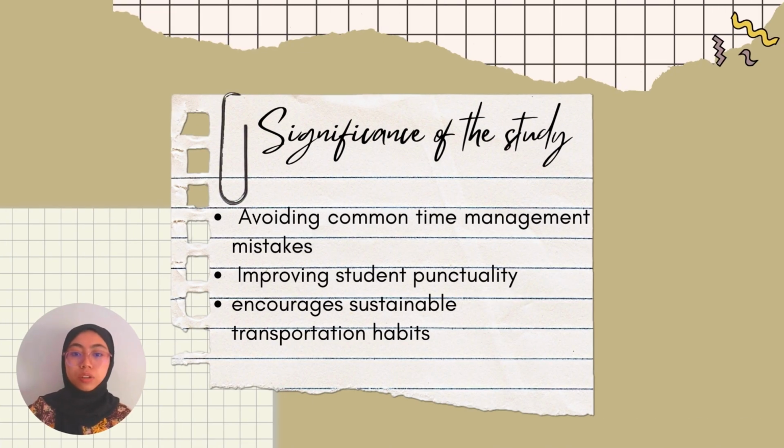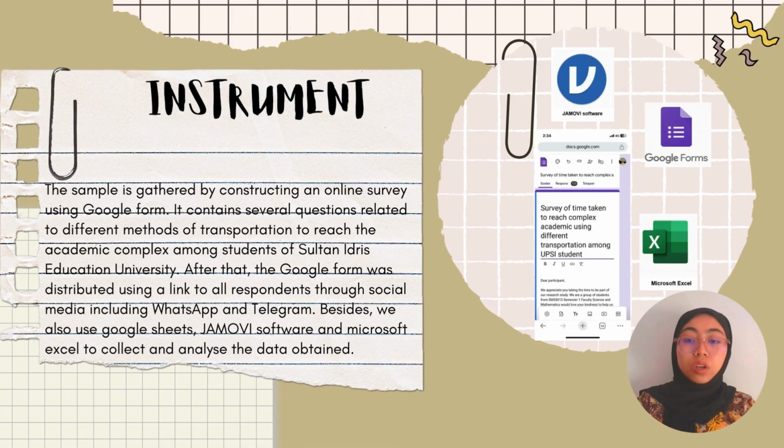Significance of the study: to avoid common time management mistakes, to improve students' punctuality, and to encourage sustainable transportation habits. The instrument: we use Google Form to collect all the data through WhatsApp and Telegram. Then, we use the software and Microsoft Excel for our calculation as evidence support.